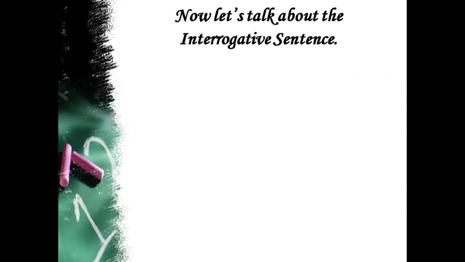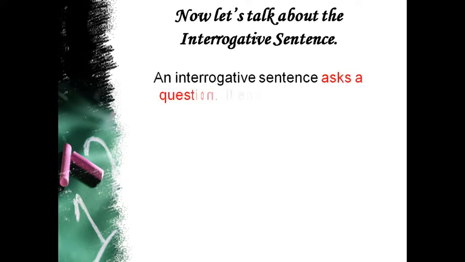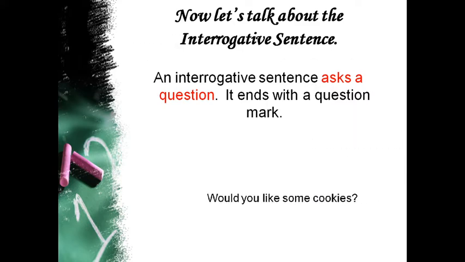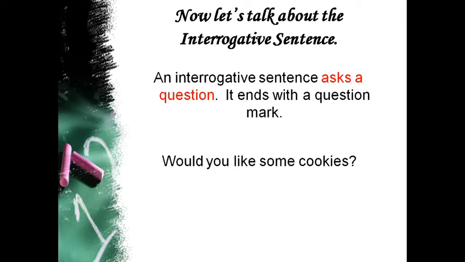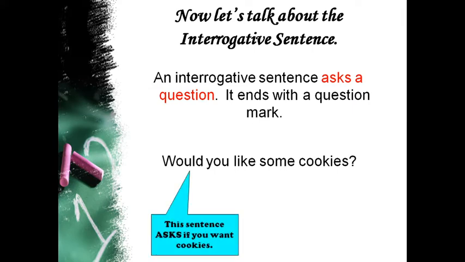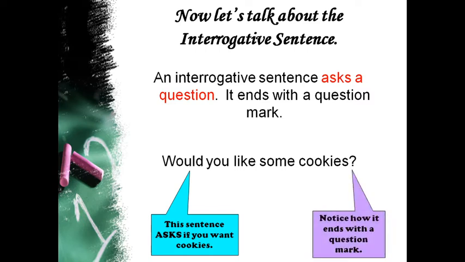Moving ahead, the next part. Now let's talk about the interrogative sentence. What is an interrogative sentence? An interrogative sentence asks a question. It ends with a question mark. For example, would you like some cookies? The above sentence asks if you want cookies. As you can notice over there, it ends with a question mark.